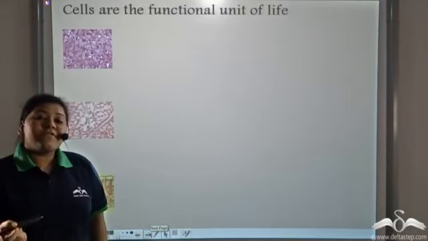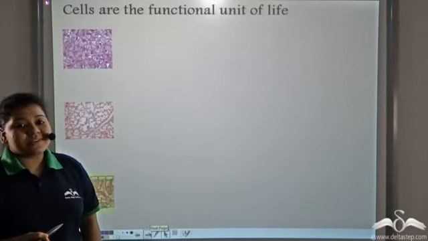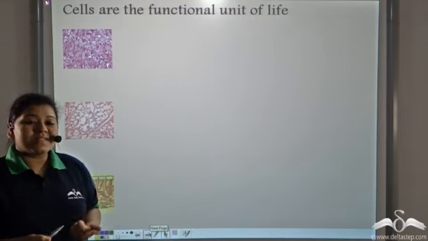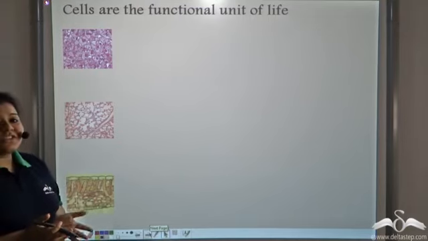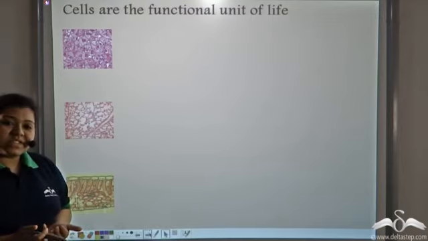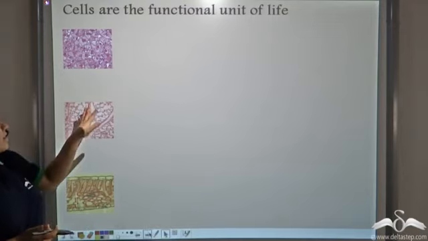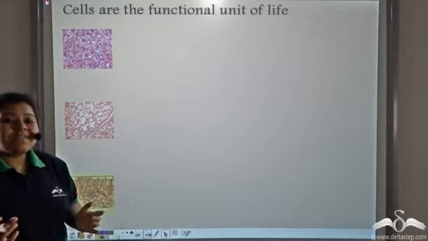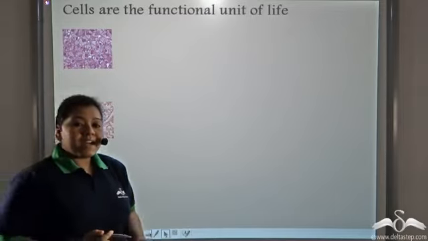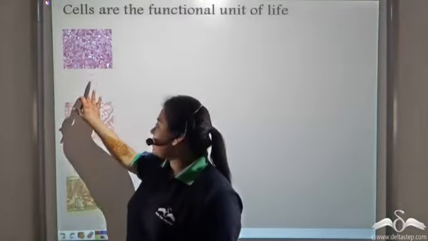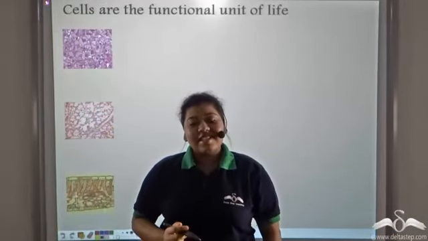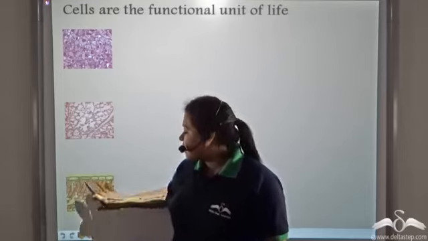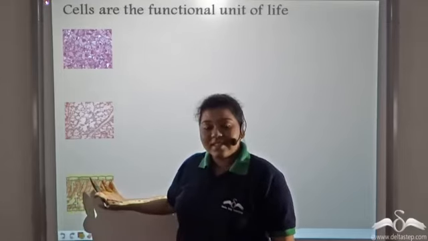Now, cells are the functional unit of life as well. How is that possible? Let us see. Well, an accumulation of cells gives rise to tissues like these. Accumulation of animal cells give rise to animal tissues like these. And accumulation of plant cells give rise to plant tissues like this.